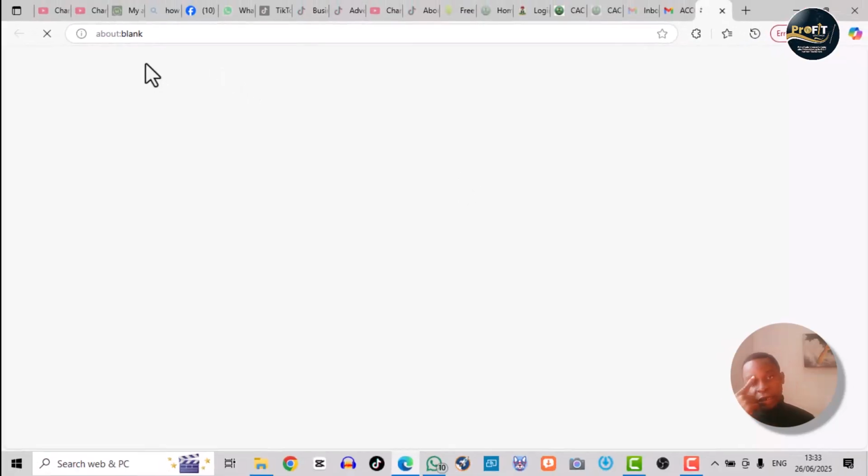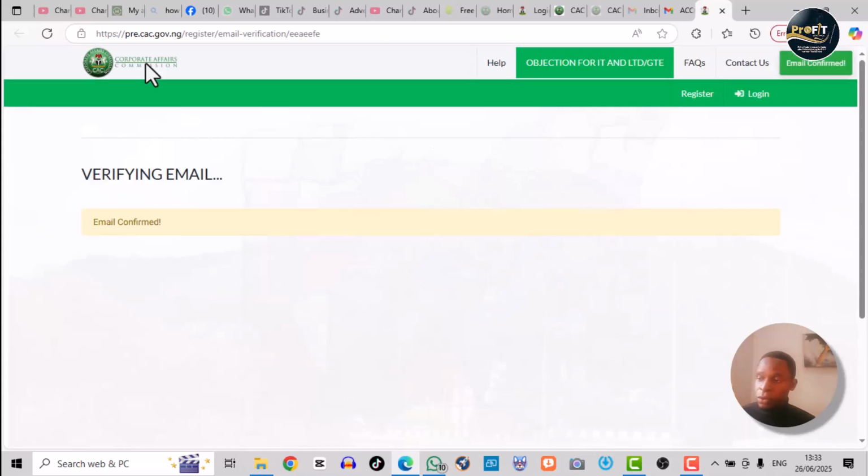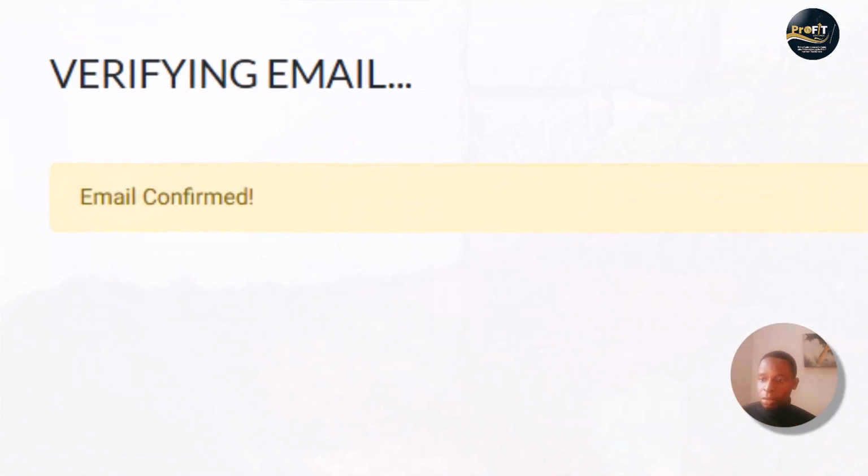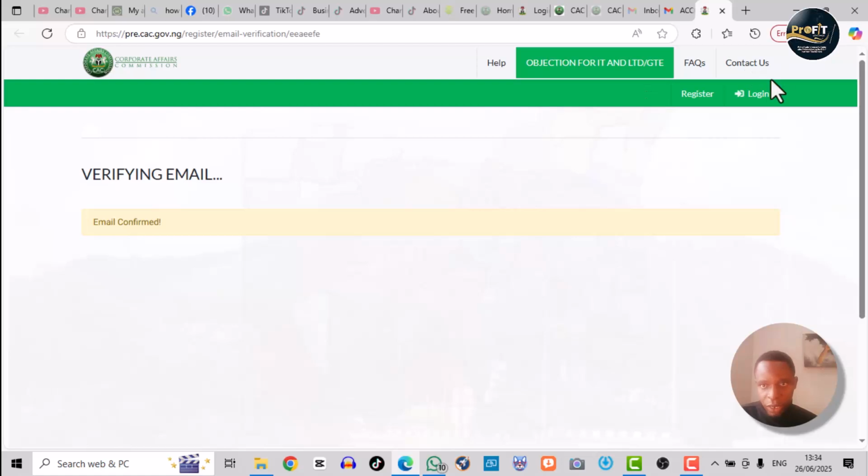Remember your login details, the one you registered with: your username, your phone number, your email, and then your password. Because at some point you might need to use any of them. I mean your email, your username, or your phone number. Very, very important. So this is confirmed. We can now go ahead to log in. So I click on login.